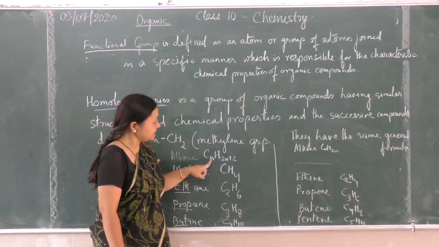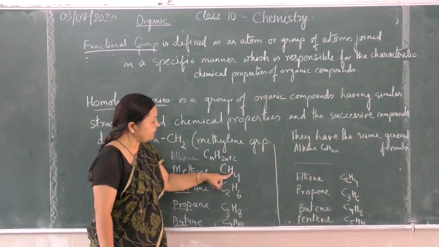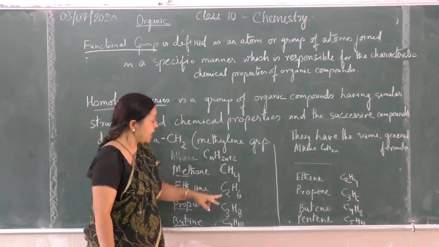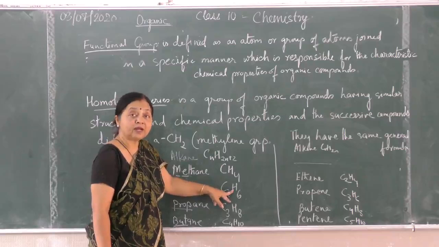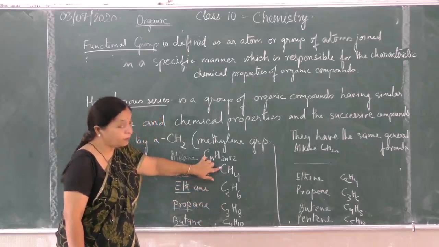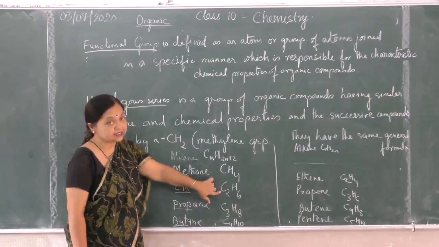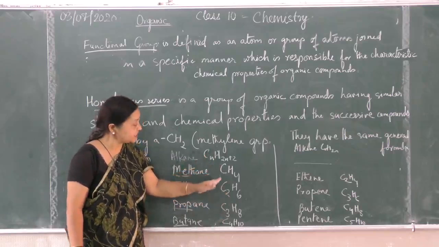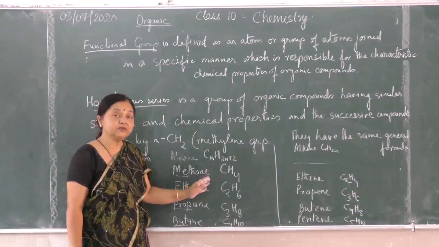So in CnH2n+2, if n is 1, then 2n+2 is 2 into 1 plus 2, that is 4, so CH4. And here it is C2; if n is 2, then H will be 2 into 2, 4, plus 2, 6. So CnH2n+2. If you check, CH4 plus CH2 will be C2H6. Again C2H6 plus CH2, this methylene group, you just keep on adding one CH2. The successive members differ by a methylene group or CH2 group, and this holds for any homologous